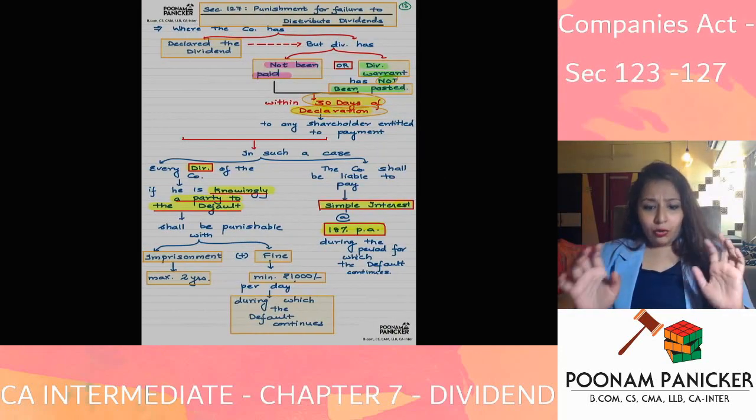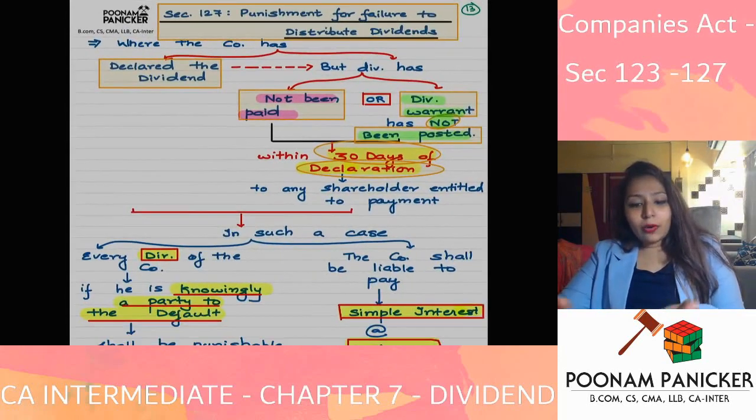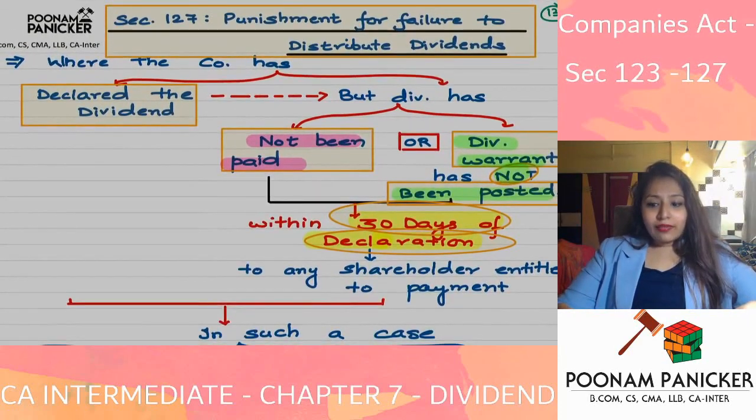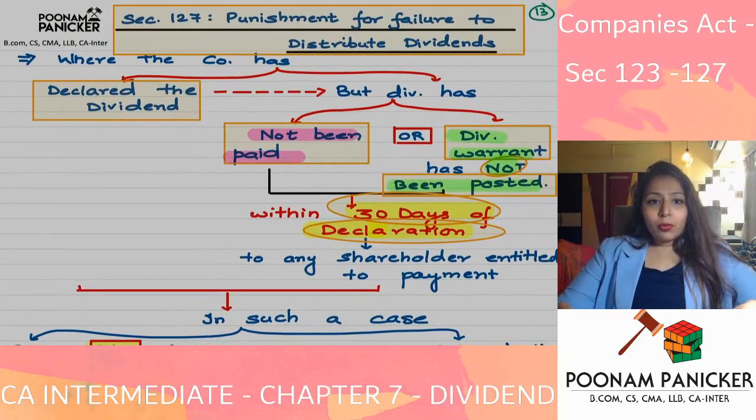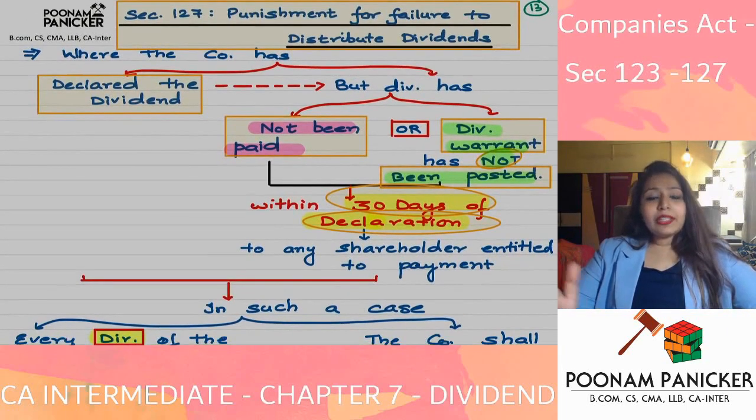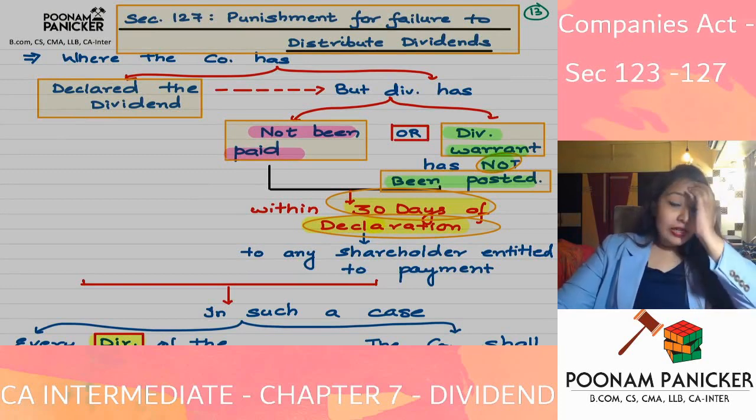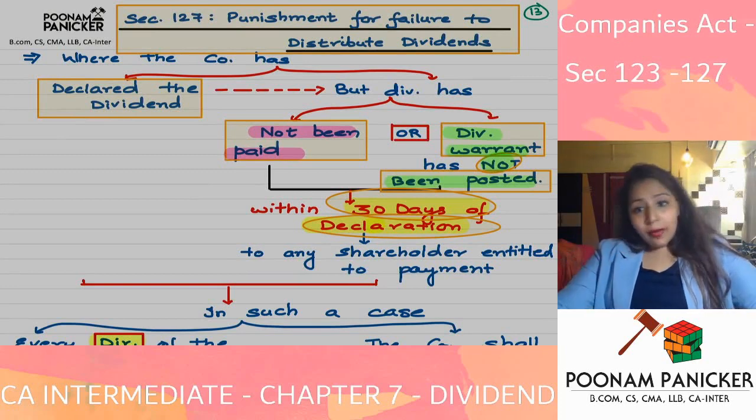Fine. Now, going ahead, let us talk about the provision of section 127. So what is 127 going to be basically talking about? So 127 talks about punishment for failure to distribute dividend. Okay. See, listen, I had told you this point. Once the company has declared dividend, any dividend, interim dividend, final dividend, it is not money of the company anymore. It is the money which is going to be belonging to the member of the company.